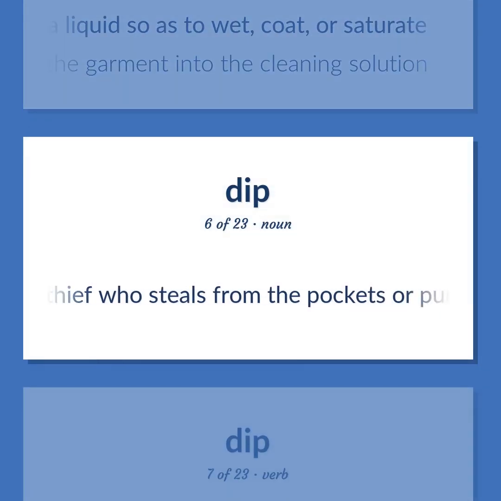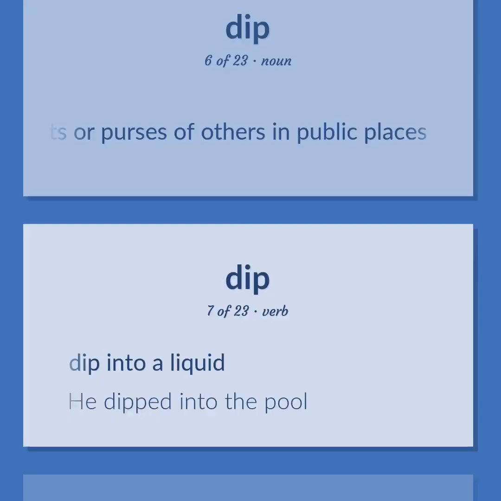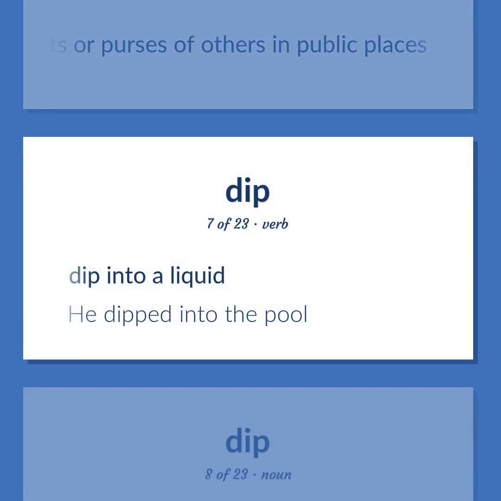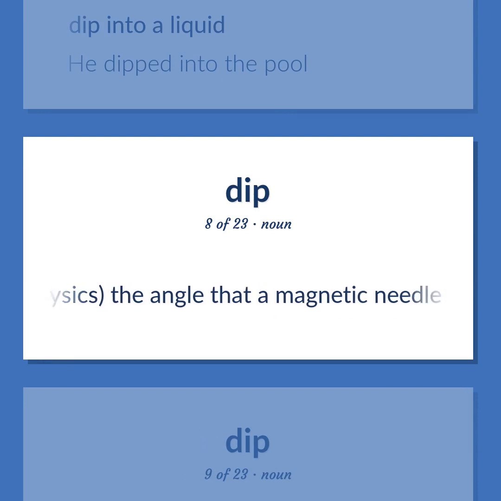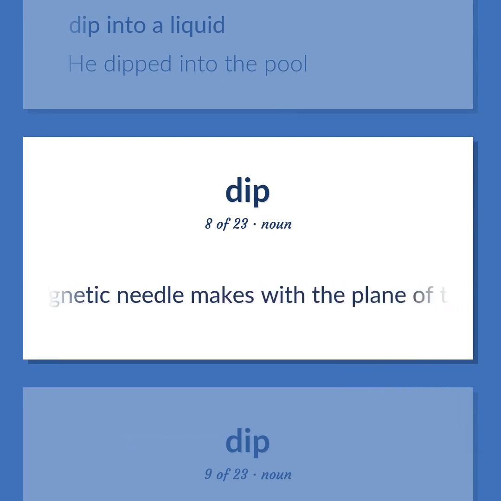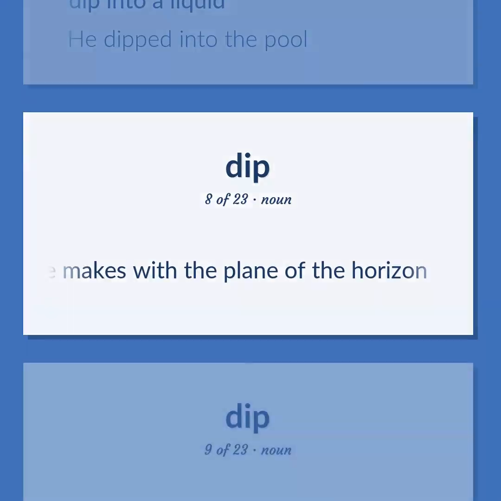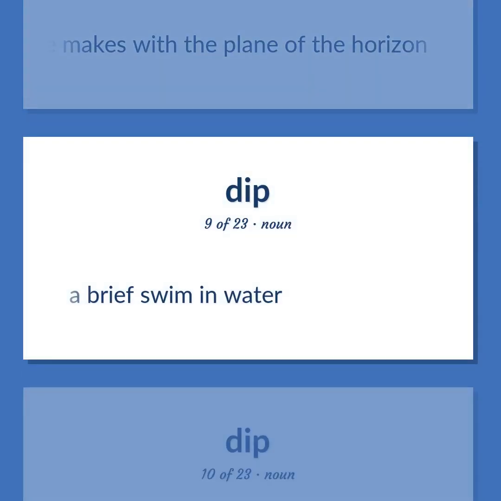A thief who steals from the pockets or purses of others in public places. Dip into a liquid. He dipped into the pool. Physics, the angle that a magnetic needle makes with the plane of the horizon. A brief swim in water.